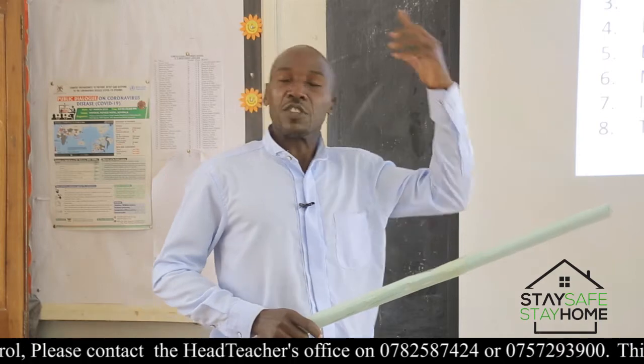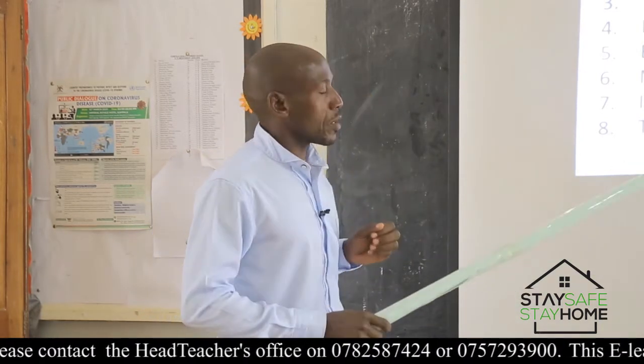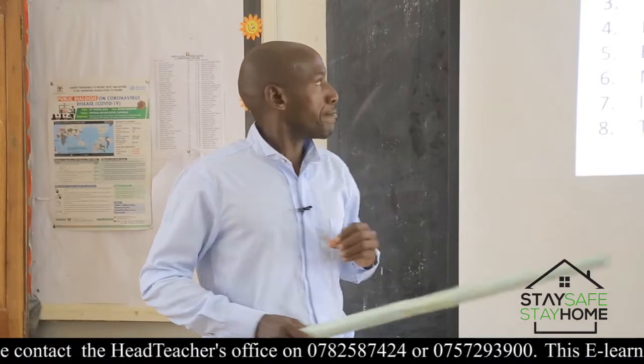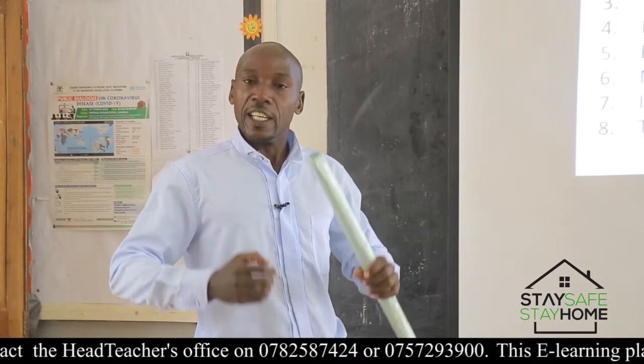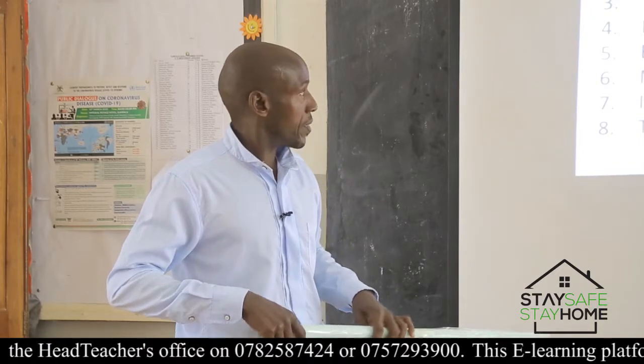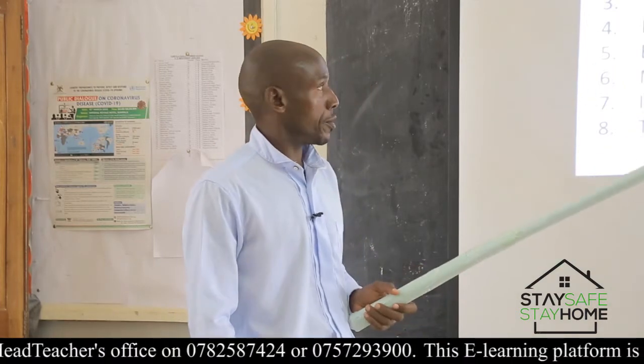Being that the area receives plenty of rainfall, there are lakes, there are large water bodies, and the soil itself favors the growth of crops. Now, let's look at the activities that are carried out in the equatorial climatic region.